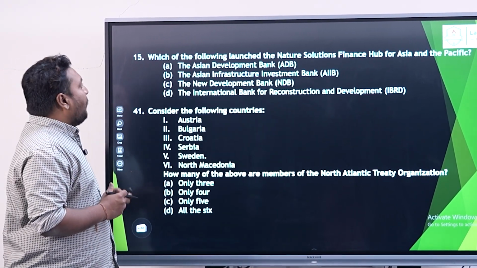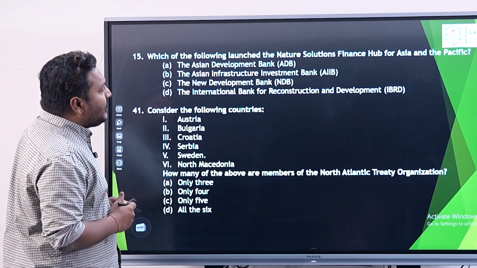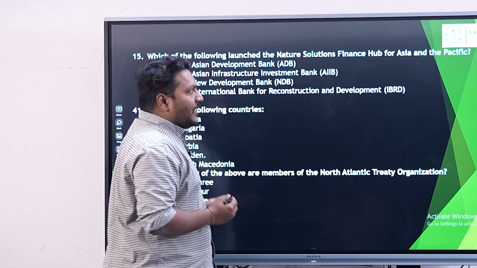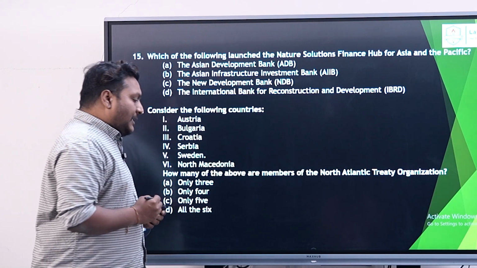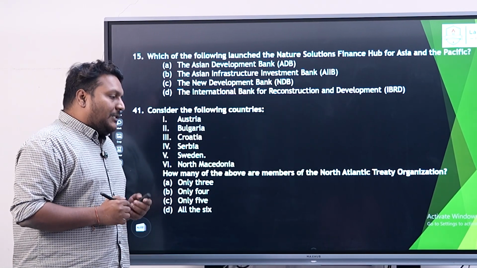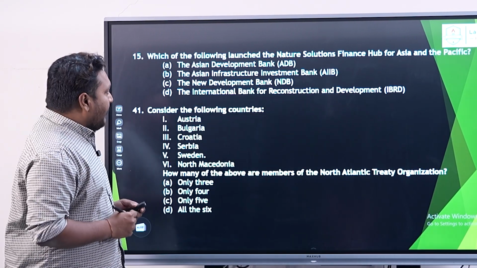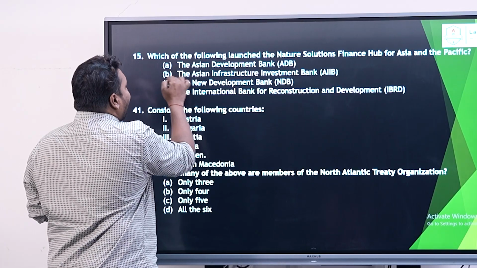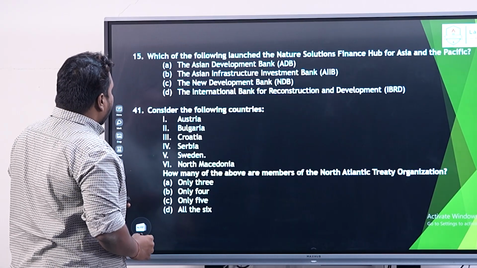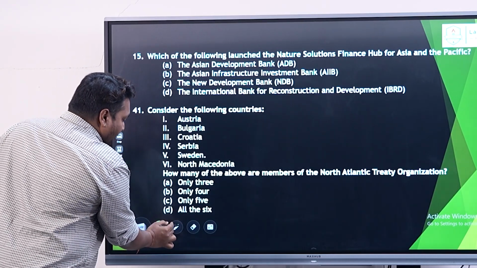Coming to question number 15: which of the following launched the Nature Solutions Finance Hub for Asia and Pacific? This is a very interesting approach brought up by the Asian Development Bank, the international institution.